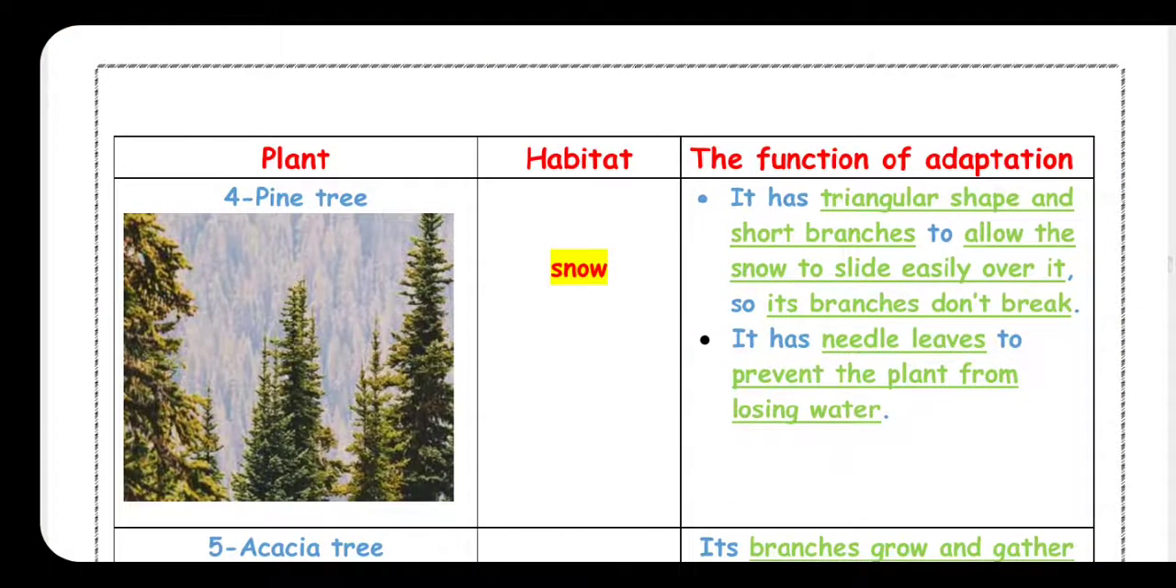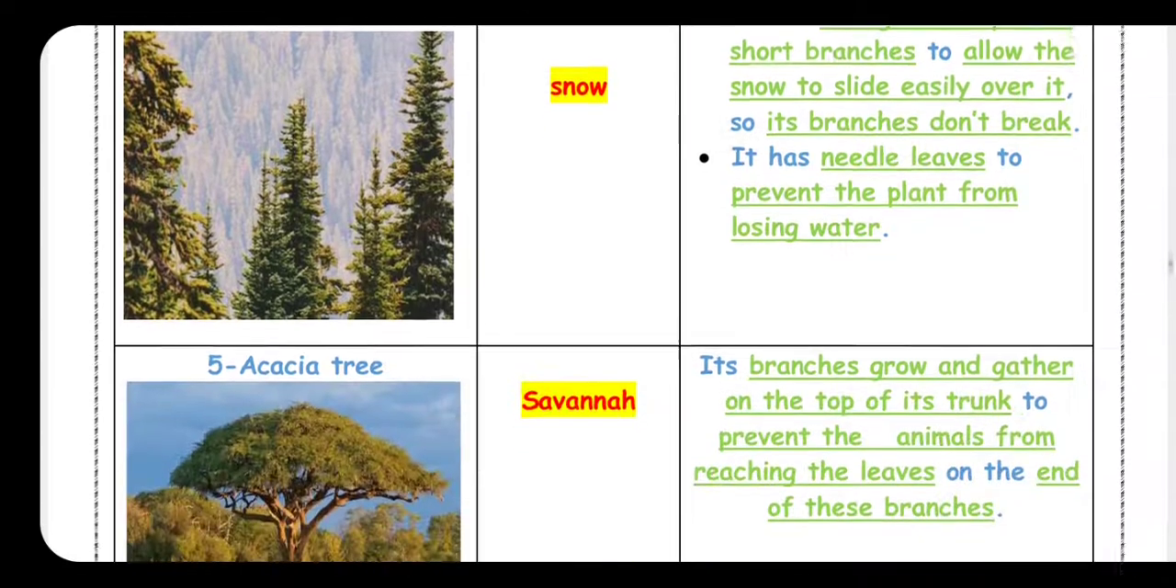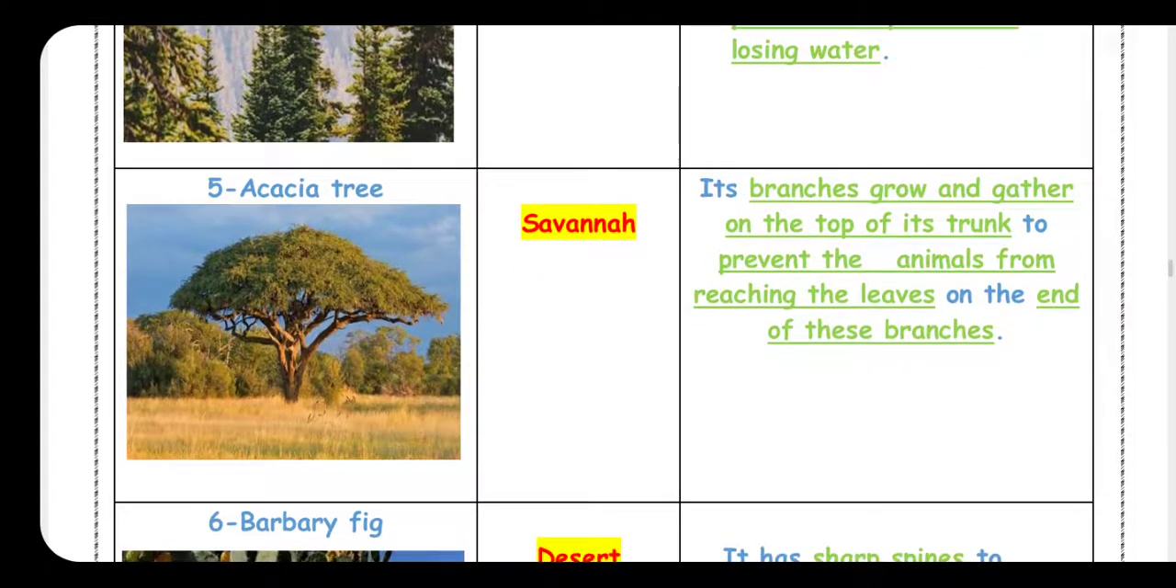And also you have to know it has needle leaves. Why? To prevent the plant from losing water. It has to keep the water inside it. So it has needle leaves to prevent the plant from losing water. Okay, jr4. After that, number 5, acacia tree.